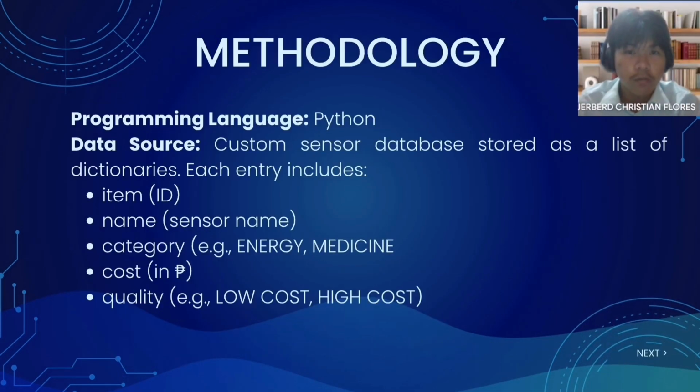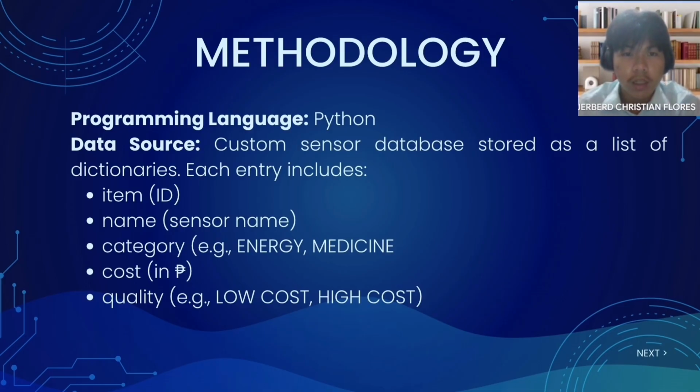Okay, now for the methodology of this project. The primary programming language used in this program is Python. Data is managed through a custom sensor database organized as a list of dictionaries with each entry containing details like item ID, sensor name, categories such as energy or medicine, cost, and quality.